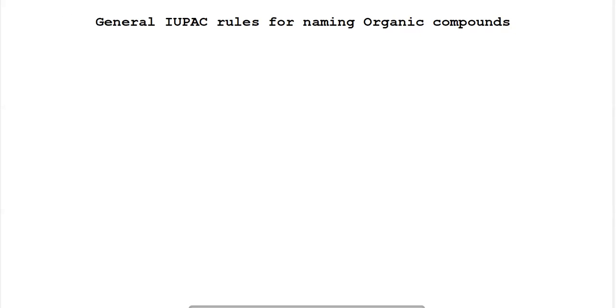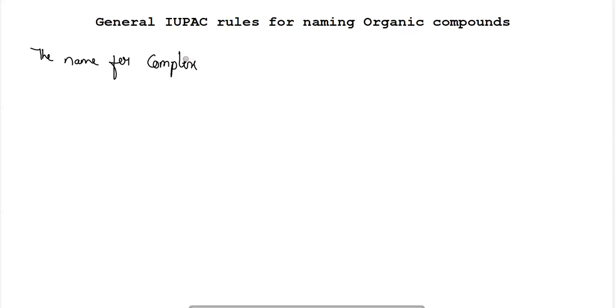Continuing with the general IUPAC rules for naming organic compounds, the next rule I am going to discuss is the naming of complex substituents.